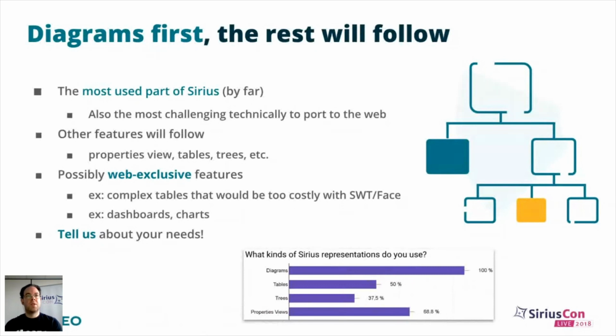It's possible also that after we have reached feature parity for the web version, we'll add some web-exclusive features that are only possible, or at least possible at a reasonable cost, on the web. For example, complex tables, dashboards, and charts, which would be very difficult or too costly to implement in the context of Eclipse RCP. To prioritize all of these possibilities for the future, we'll need you to tell us about your needs and priorities.